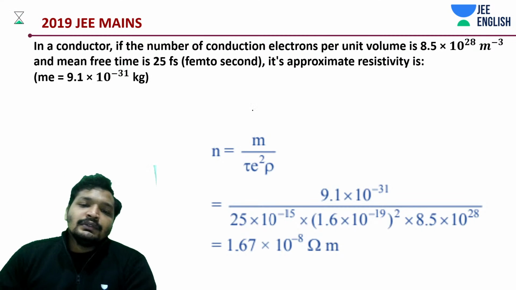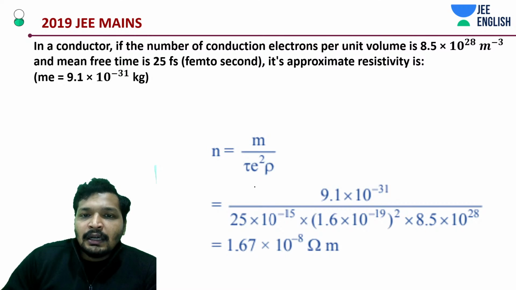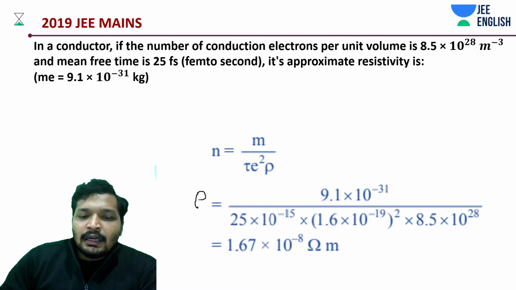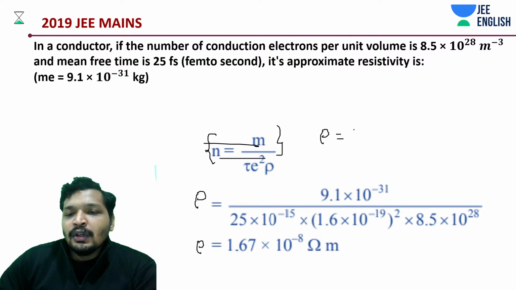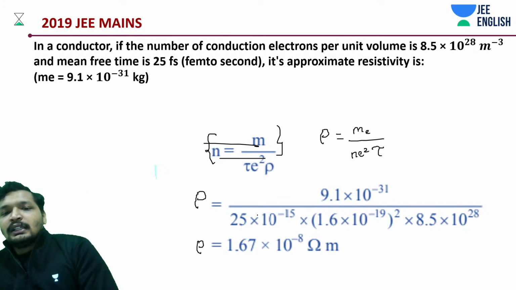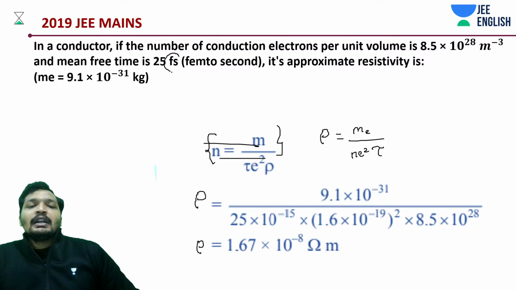Now there we go. We did the same thing, okay. Here there is a rho, and here there is a rho. Okay, this is an equation given to you. Forget this equation, etc. Just remember this thing: rho is equal to m e divided by n e square tau. That's it. That's what we are doing. And what is femto? 10 to the power minus 15. Okay, femto denotes 10 to the power minus 15.